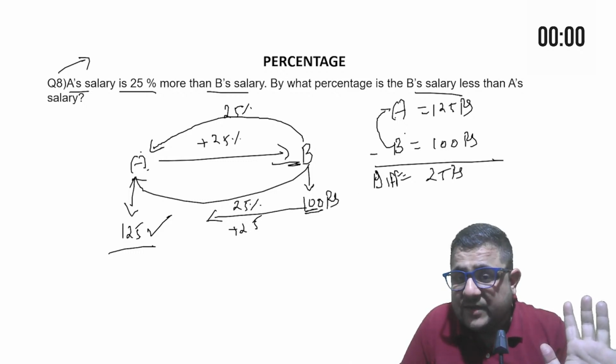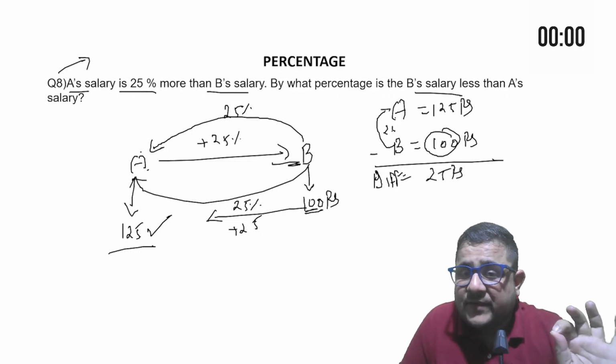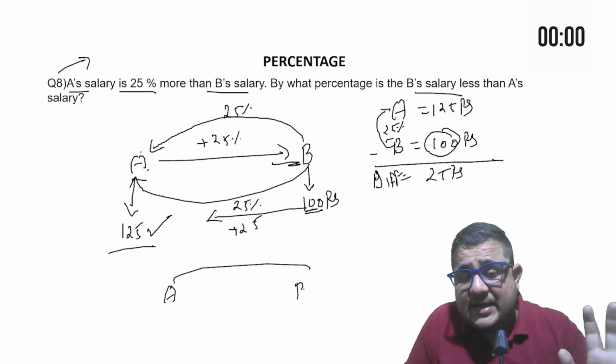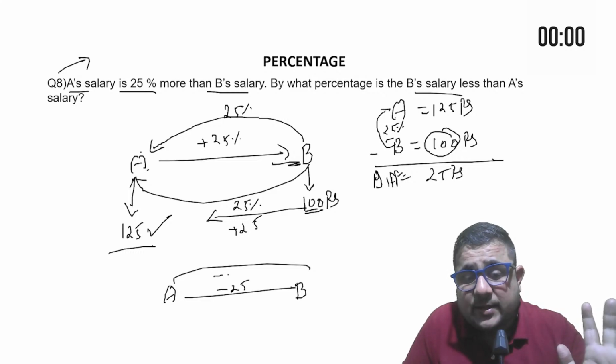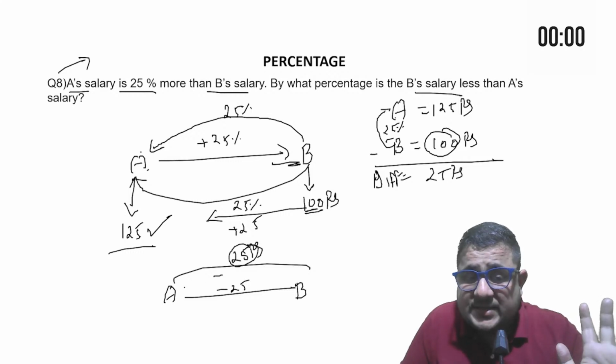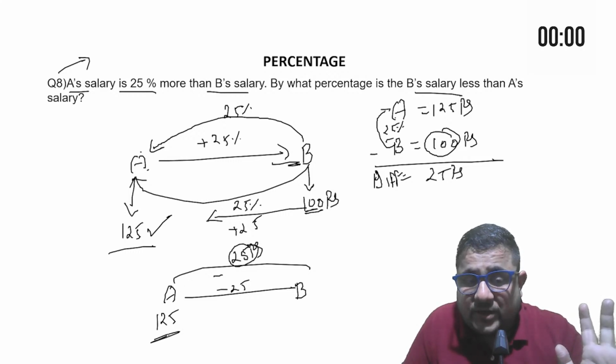So you will say 25 rupees. And for 100, for B, 25 is 25%. But if I say B is how much less than A? So you will say in difference it is 25, sir. But that 25 rupees is not 25% for 125.